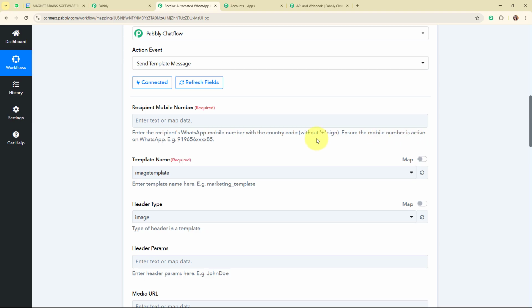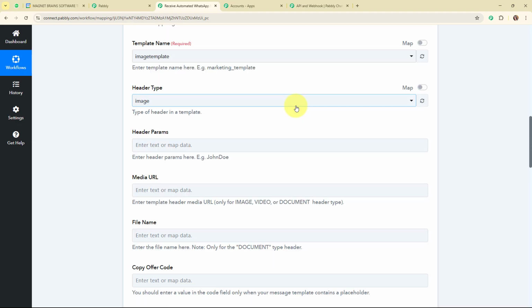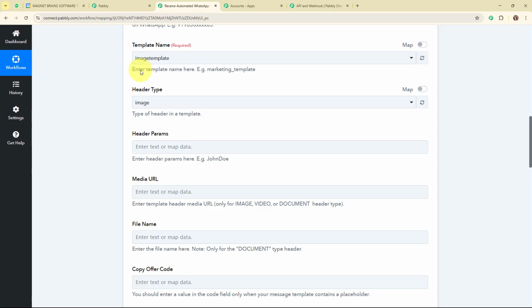Ensure that the mobile number is active on WhatsApp. So here in this recipient mobile number, I need to enter the number to whom I want to send this WhatsApp message. Here I want to receive the reminders on my own WhatsApp number, so I'm going to add my own phone number. Alright, I've successfully added my own phone number, and then it is asking me to enter the template name.